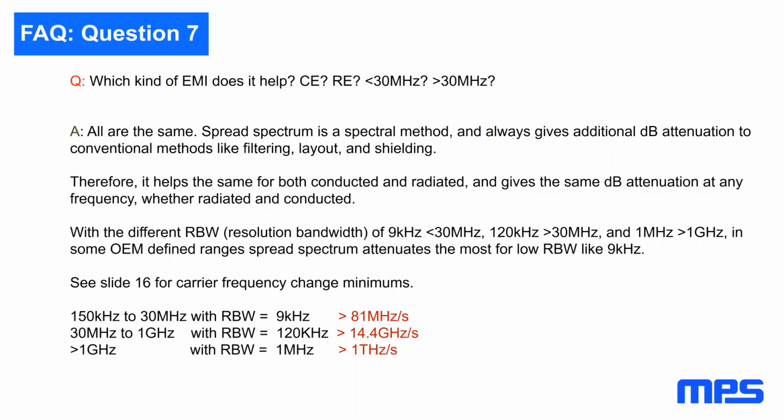For which kind of EMI does spread spectrum help? Conducted emissions, radiated emissions, below 30 megahertz, greater than 30 megahertz? Since it's a spectral method, it helps on all conducted and radiated emissions, and it depends on the resolution bandwidth where it helps more or less. Now, I think we covered that today.